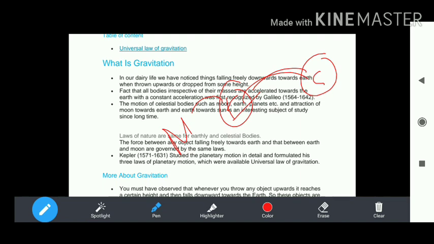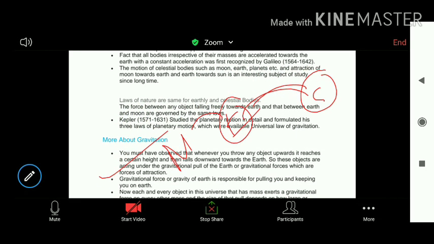Okay, here are Kepler's 3 laws, where we discuss the planetary motion of planets. Here we discuss the 3 laws, and in the next part we discuss only Kepler's 3rd law. Okay, next.